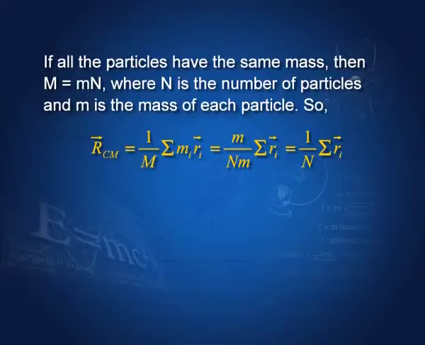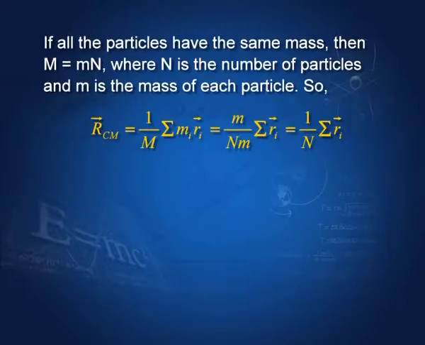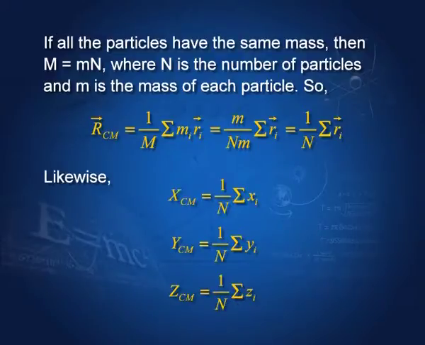If all the particles have the same mass and the total number of particles is n, then capital M is equal to small m times n, where small m is the mass of each particle. We replace this in our equations for the position vector of the center of mass, and we get that the position vector can now be written as 1/n times the sum of ri. Likewise, the x coordinate can be written as 1/n sum of xi, the y coordinate 1/n sum of yi, and the z coordinate as 1/n sum of zi.